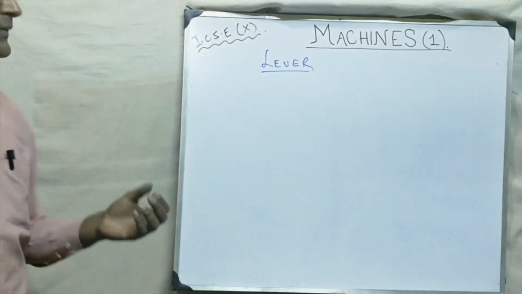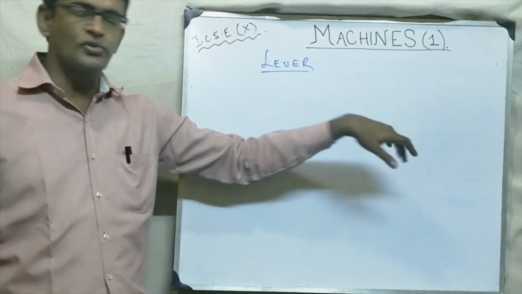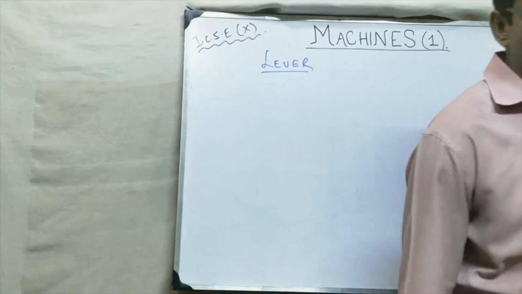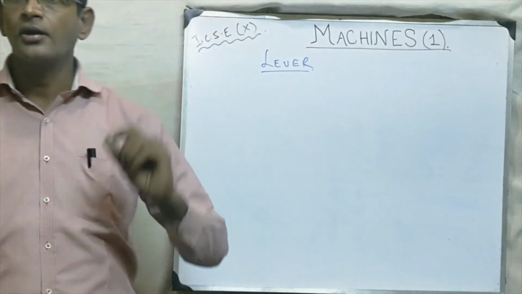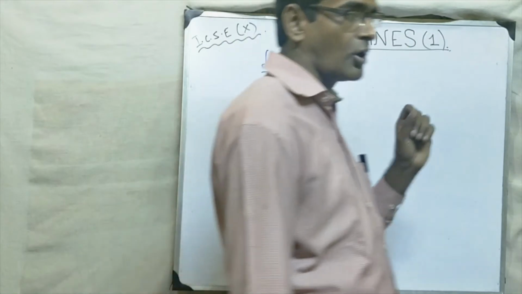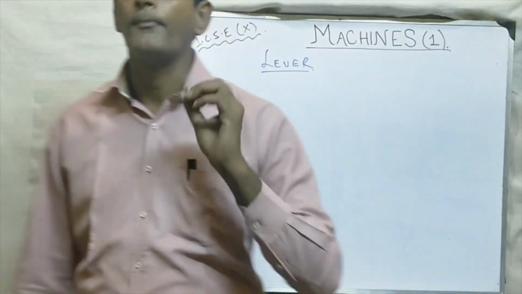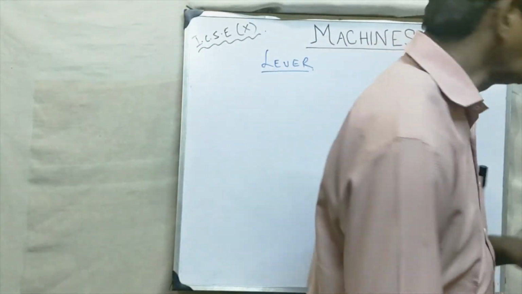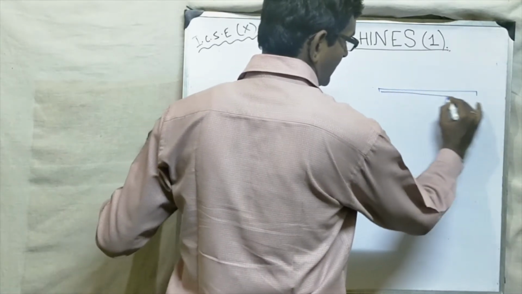Here we will study the lever from the point of view of mechanical advantage. So if I go to the formal definition of a lever, which is known to all of you, a lever is a straight or bent rigid rod which is capable of rotating about a point, and that point is called the fulcrum. So what is a lever? A lever is a straight or bent rigid rod.